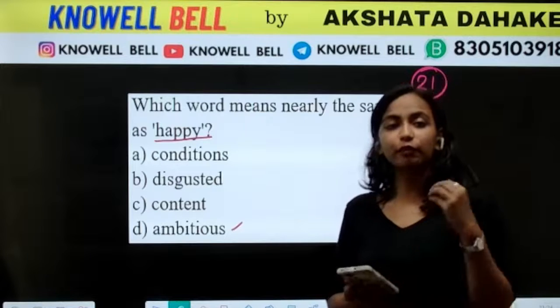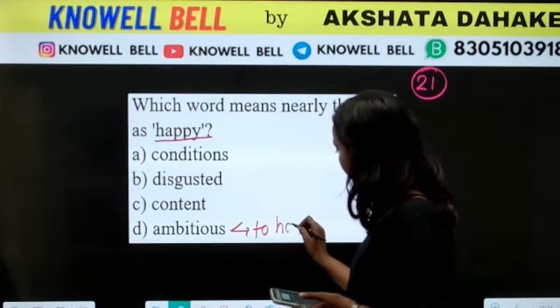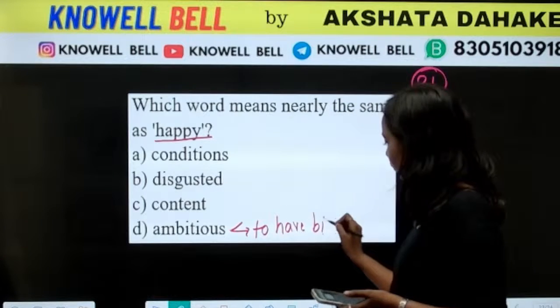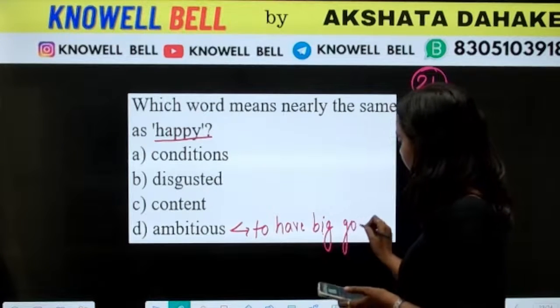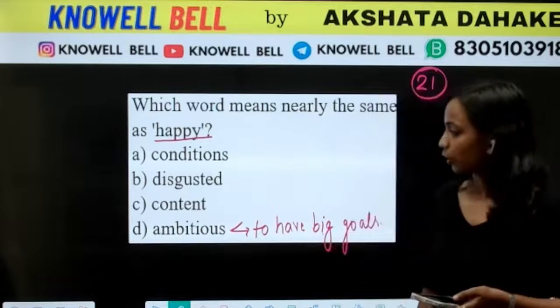Ambitious means to have very big dreams, to have big goals. That is being ambitious. Like, he is very ambitious. Okay?